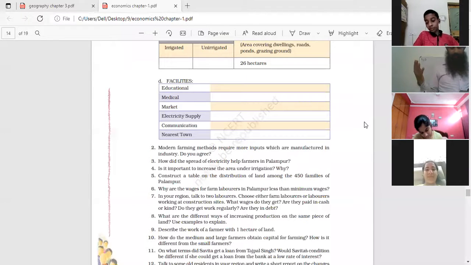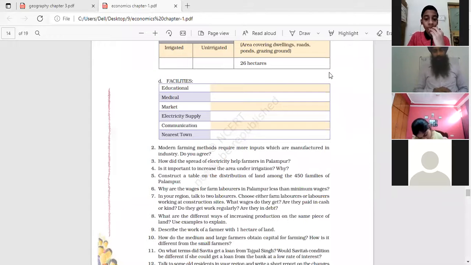Fourth, spraying the insecticides and weedicides, W-E-D-E-C-I-D-E-S, weedicides in agriculture fields. Then at the end, cutting off the crop manually, harvesting of the crop.